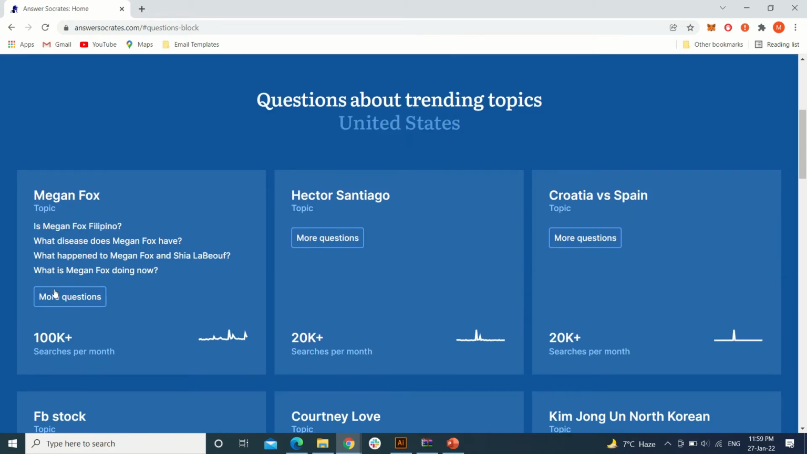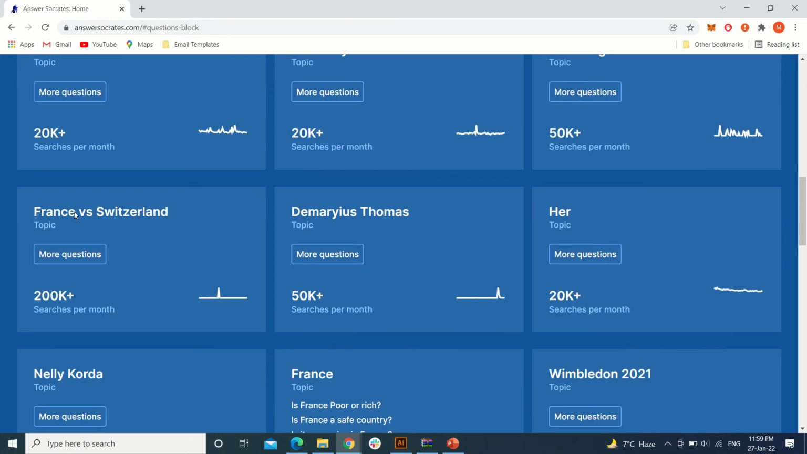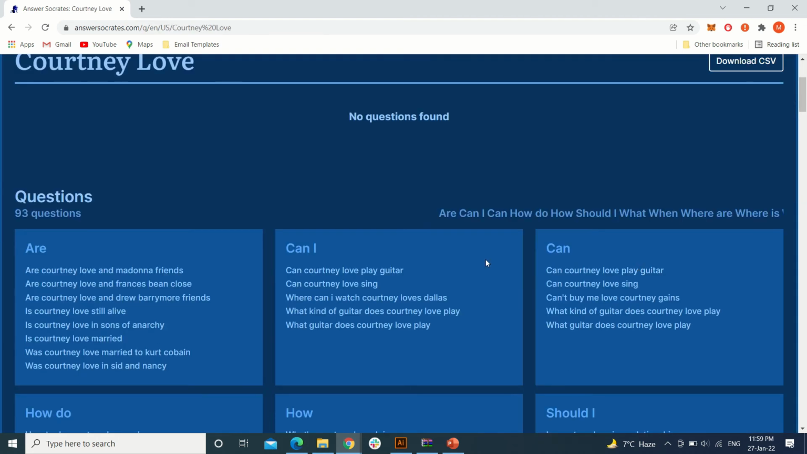Okay, so what people are searching in United States are Megan Fox. Is Megan Fox Filipino? What disease does Megan Fox have? And there are 100,000 plus searches per month. Okay, same goes for Courtney Love and FB stock as well. You can find more questions related to it, what people are exactly searching for.